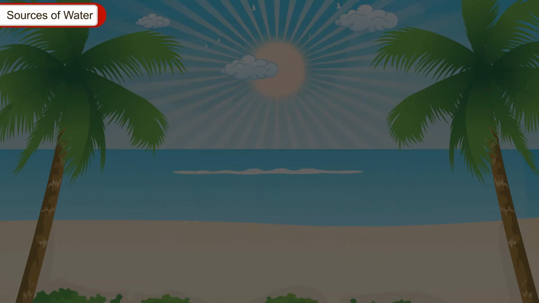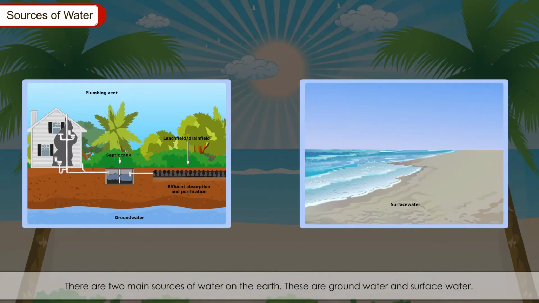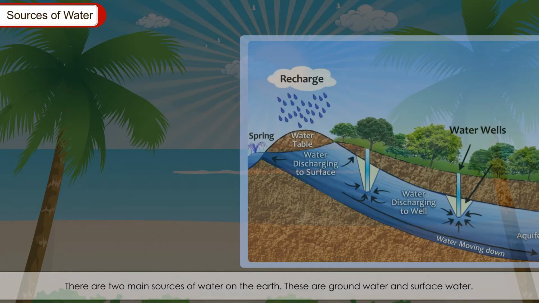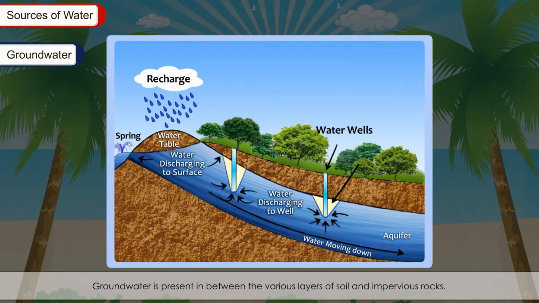Sources of water. There are two main sources of water on the earth. These are groundwater and surface water. Groundwater. Groundwater is present in between the various layers of soil and impervious rocks. It is actually rainwater which mainly comes from seepage of water accumulated under the ground.